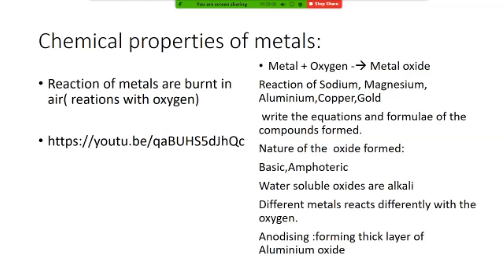Nowadays the aluminum utensils or cookers we use at home come in different colors, black, red, multiple colors. It is possible due to anodizing. Okay, so this is the first property. Metals react with oxygen, especially air, and form their oxide.